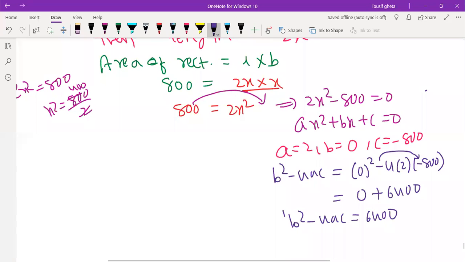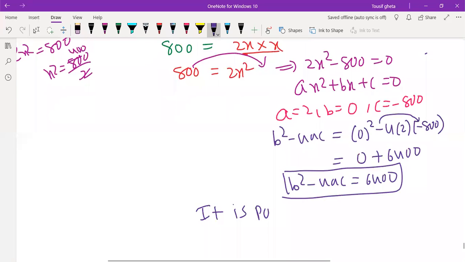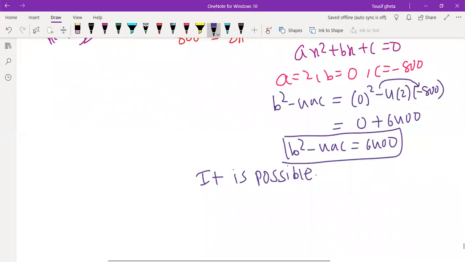You will write it is possible, because we got real roots. Now you can use any method. I will use the formula method. X is equal to minus b plus or minus root of.